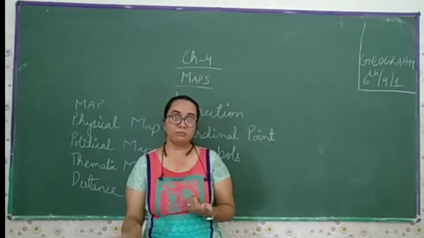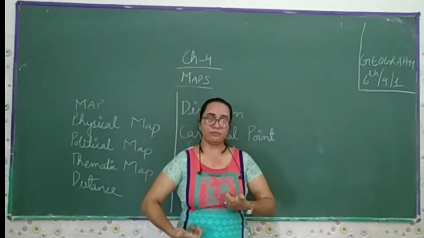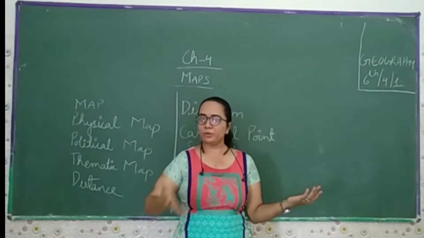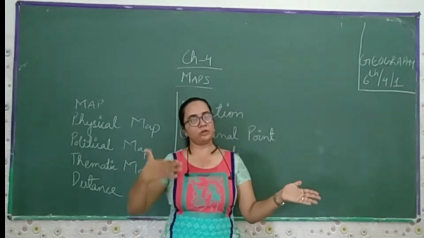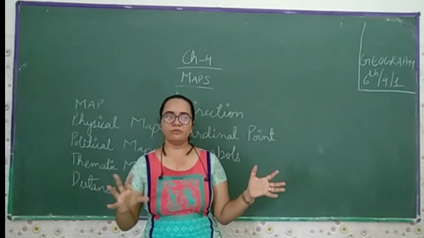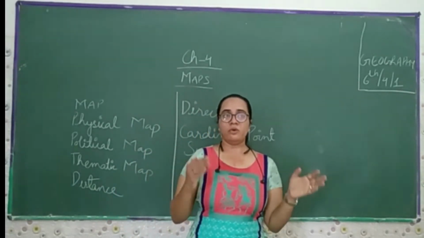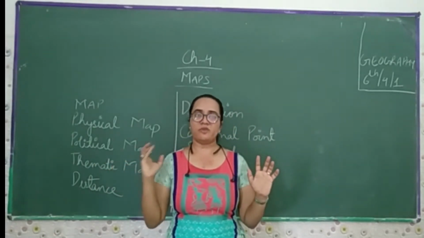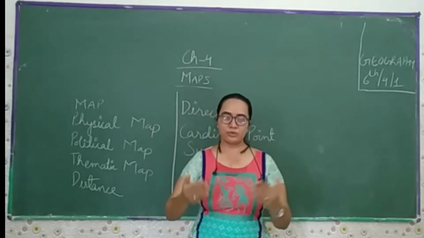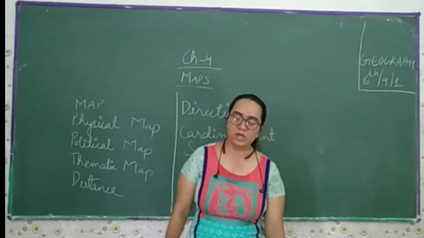If you need my help, you can call me, and then I will help you out. But if I give her the map, she will help me out. This is the city map and I can go wherever I want to go. So the person who knows how to read the map can go to any of the places where they want to go. In this chapter, we are going to learn all these things in detail.